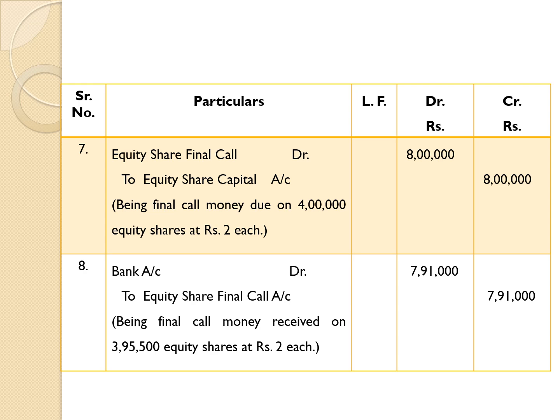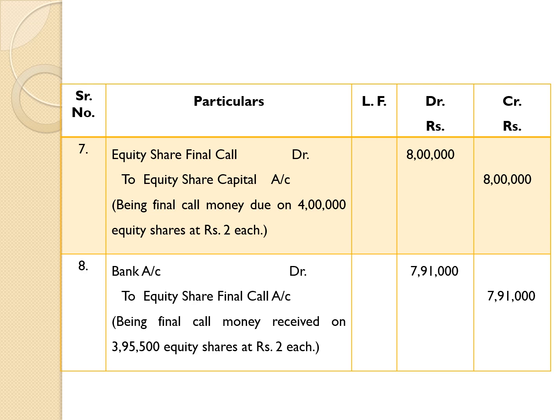Final call money due on 4 lakh equity shares at rupees 2 each. Therefore, 4 lakh equity shares into rupees 2 is equal to rupees 8 lakh. Amount due on final call rupees 8 lakh.